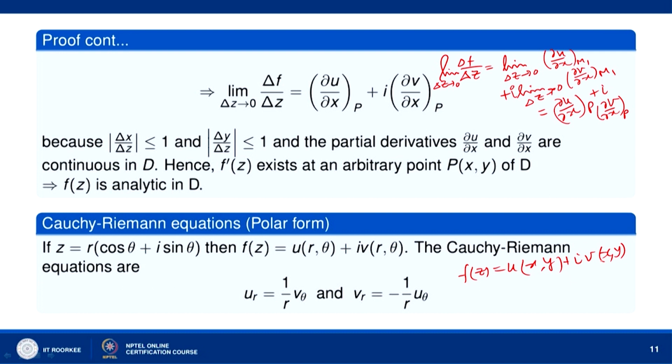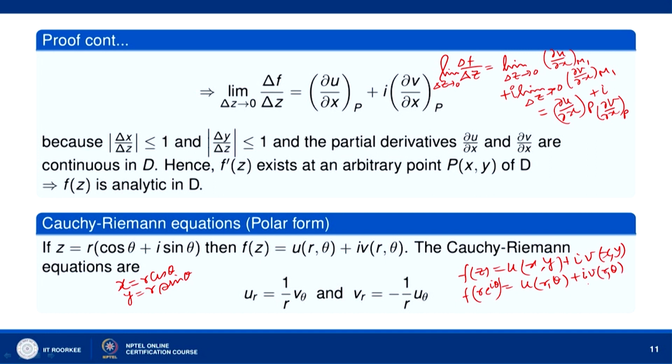If we use the polar coordinates r theta, then the Cartesian coordinates x y and the polar coordinates r theta are related by x equal to r cos theta and y equal to r sin theta. So, x y depend on r and theta. So, I can say that u is a function of r theta when we replace z by r e to the power i theta, and v is a function of r theta.